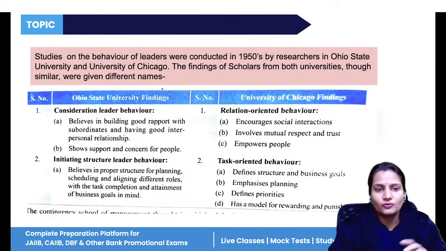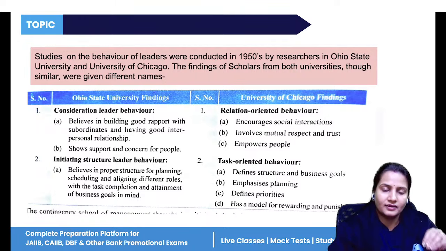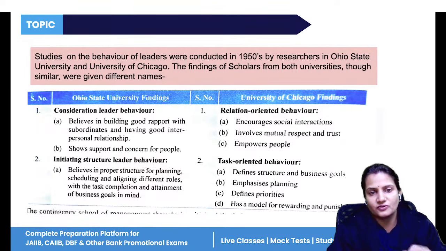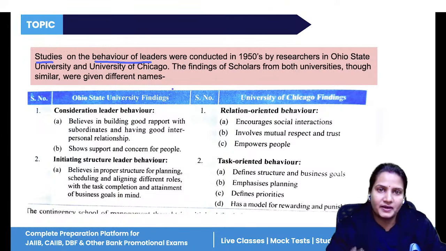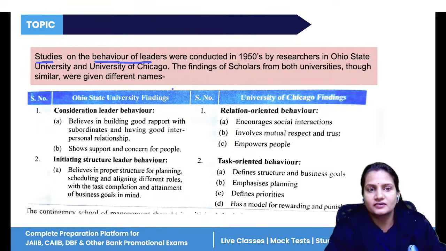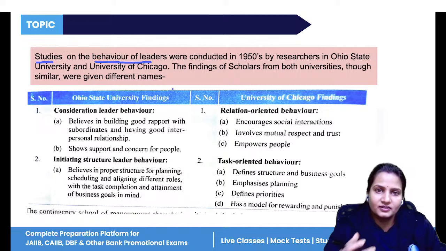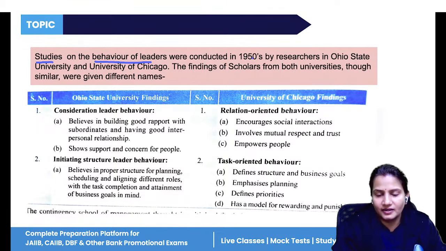Next, there are two universities where research was conducted by researchers. What type of research? A study on the behavior of leaders. In different universities, experiments were conducted on how leaders behave with their employees, what their behavior and attitude are. It was conducted in 1950 in two universities: one is Ohio State University, the second is the University of Chicago.